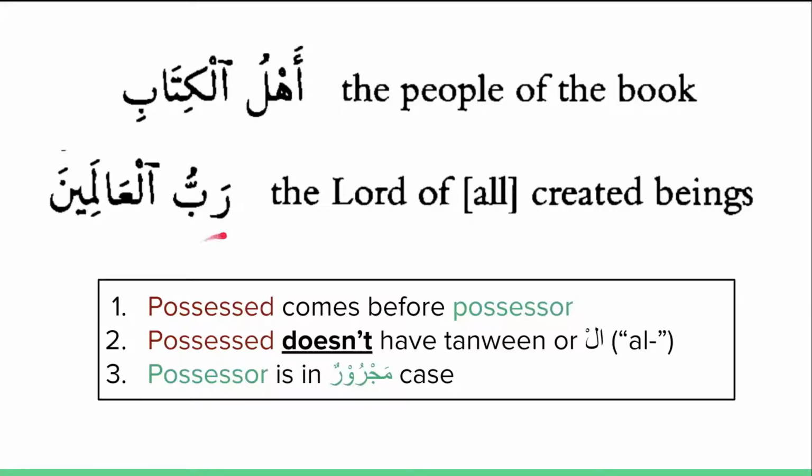We see this in the Fatiha. Rabbu is the Lord. Al-Alamina is all created beings. You'll notice that this is in majroor case. The plural form is usually alamun, but in this case it's alamin because it's sound masculine plural. You can go back to our lesson on case endings if you need a refresher on that.